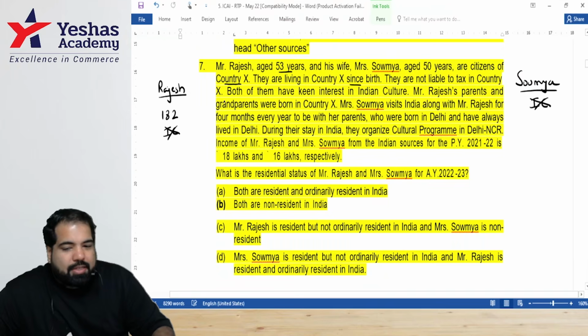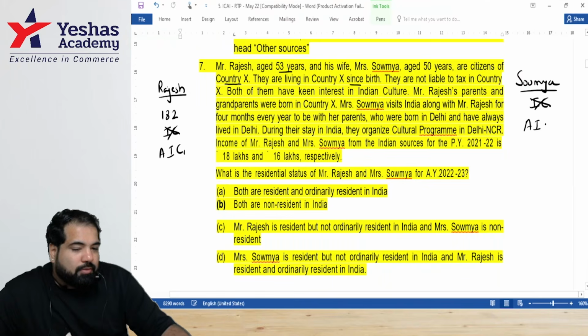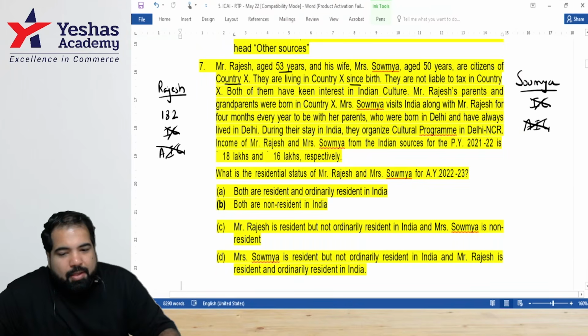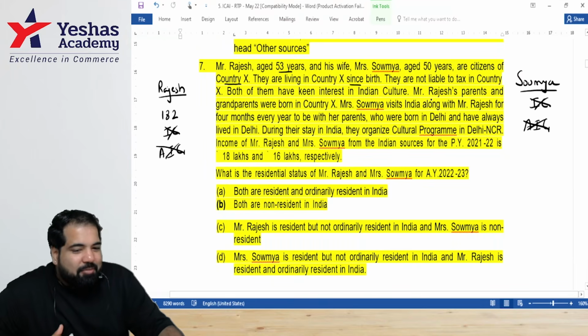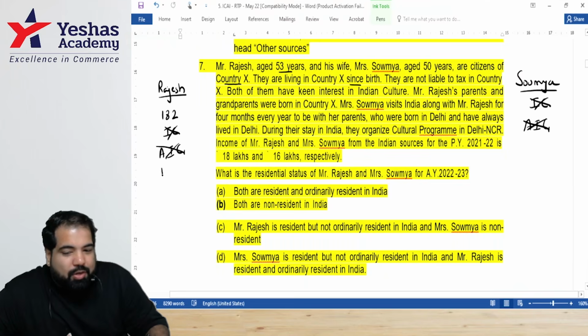They're not liable to tax in country X. So that means they might be subject to what? AIC1 or AIC1. But how will they not be subject to AIC1? They're not Indian citizens. So I'm canceling that. Next, both of them have keen interest in which culture? Good for them. Mr. Rajesh's parents and grandparents were born in country X. So he's not even a PIO.